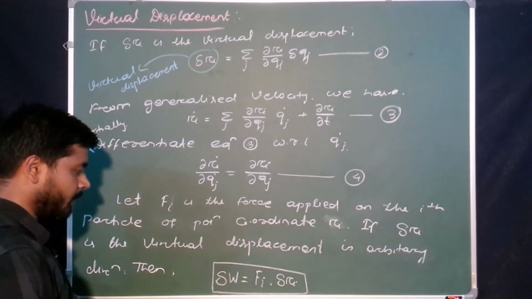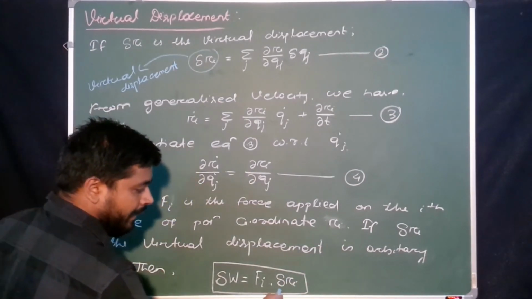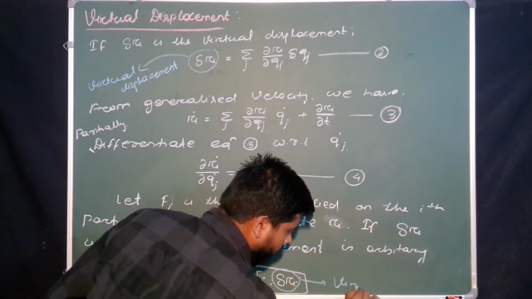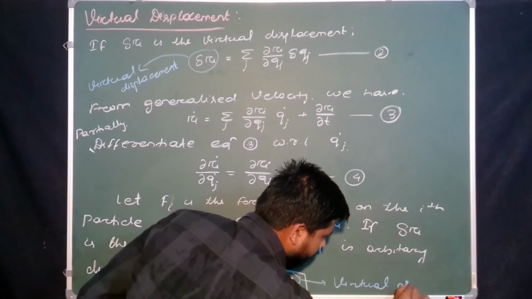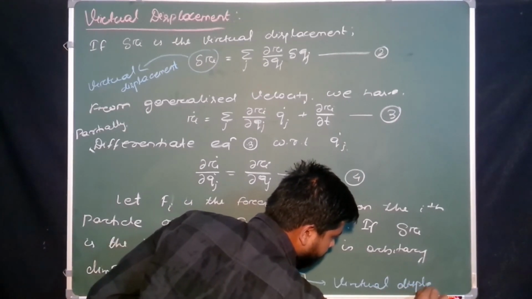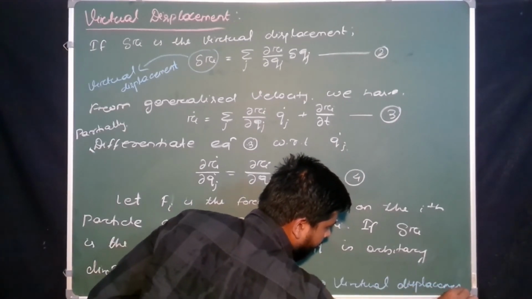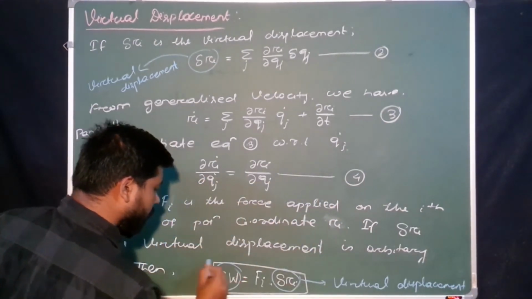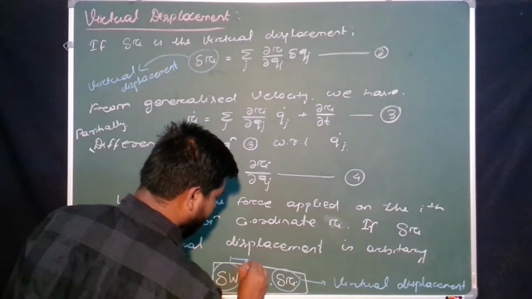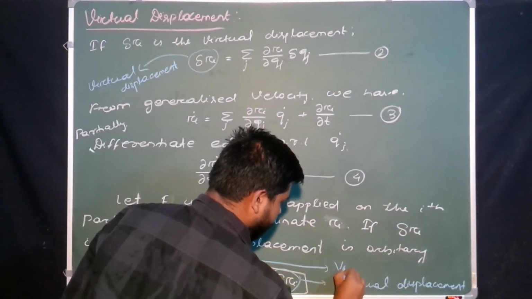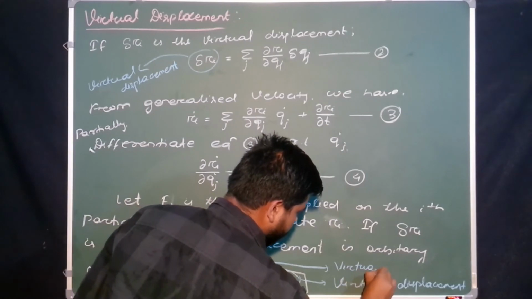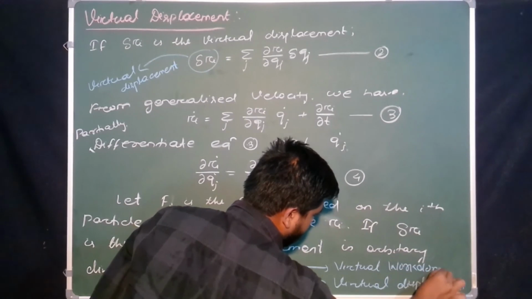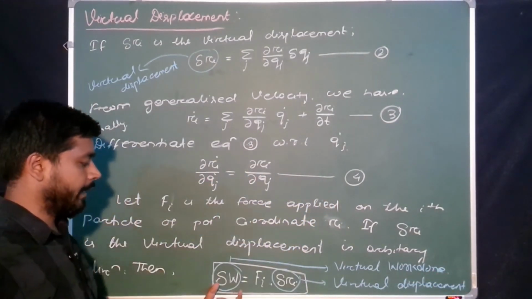Here delta Ri is the virtual displacement, yes or no? As delta Ri is the virtual displacement, the work done which we get is the virtual work done. Here what I got: delta W is the virtual work done.